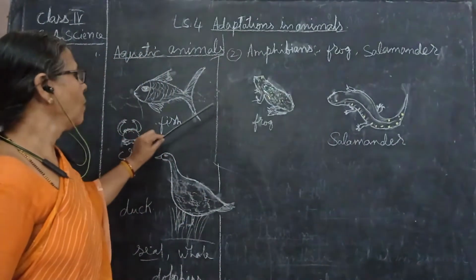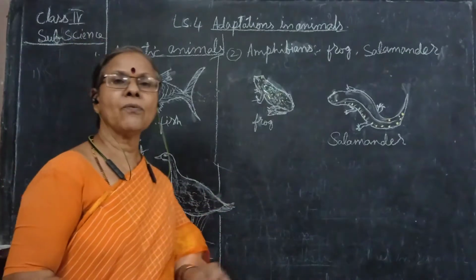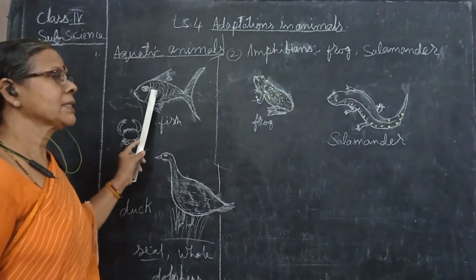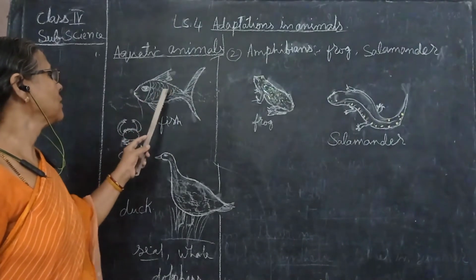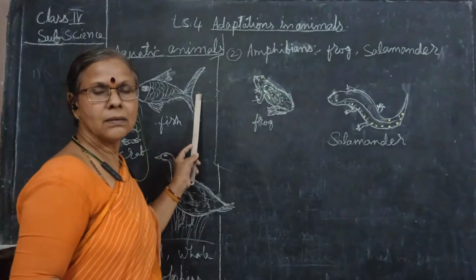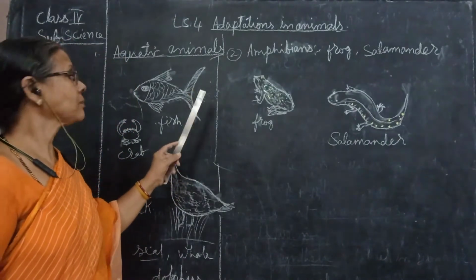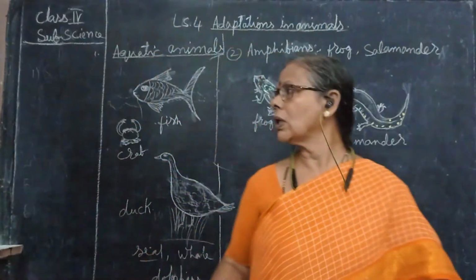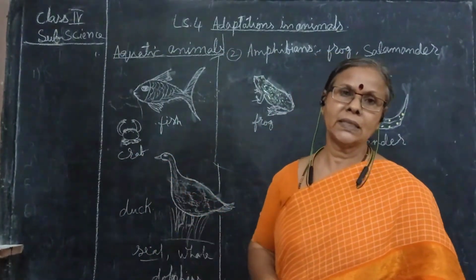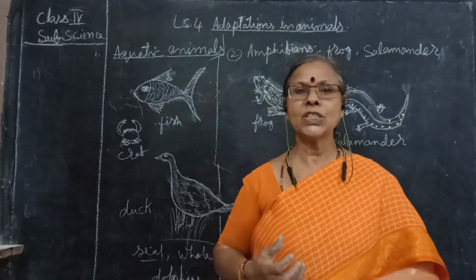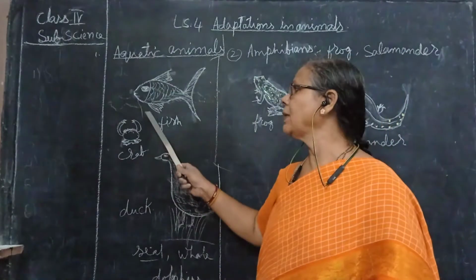Fish, what helps them to survive in water? You can see the diagram of a fish. What is there? Eye is there, mouth, you can see the skin and the fins and, what is this? Tail. These things are there. But when a fish is in water, how do they breathe? Whatever amount of air is dissolved in the water, that they will be breathing.